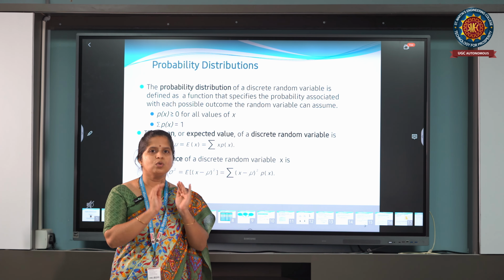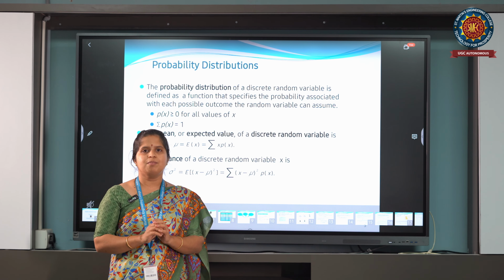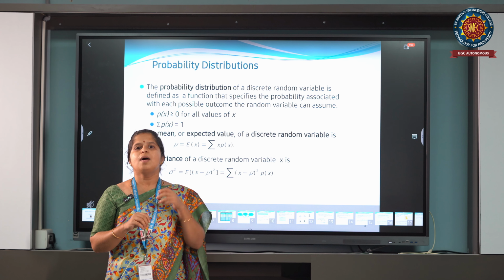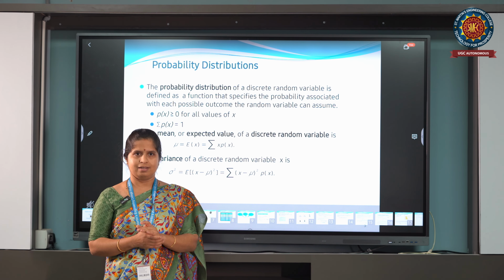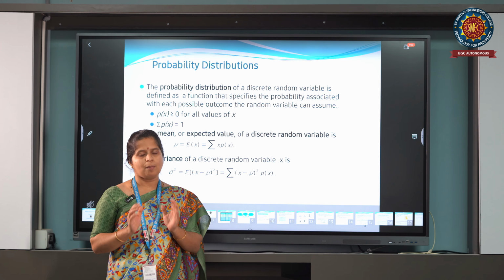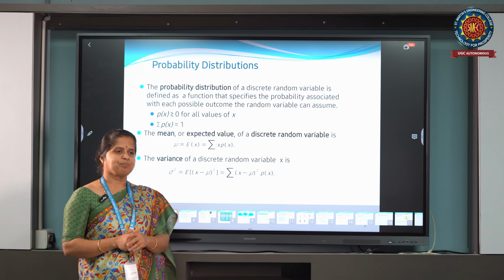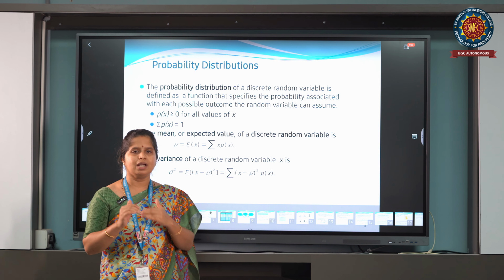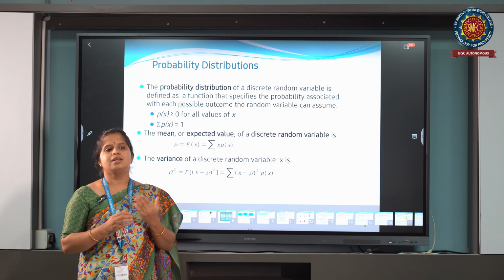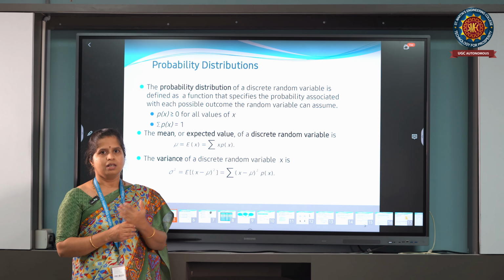This is because I have two chances of outcome, either first one head and second one tail, or first one tail and second one head, so getting one head has probability 1 by 2. So these types of outcomes, discrete random variables, give us a discrete probability distribution.